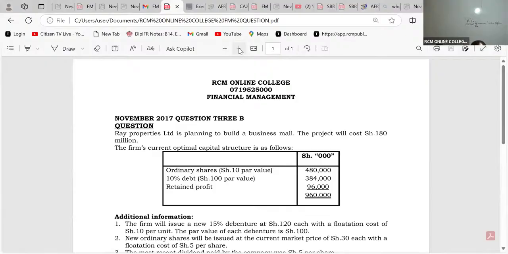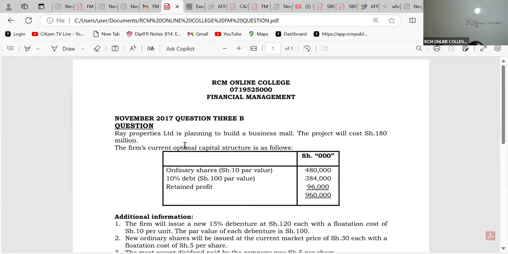It's quite an old question. Old is gold, always. November 2017, question number 3B. This question will expose us a lot to capital structure decisions and cost of capital questions. Most importantly, this concept of WMCC, weighted marginal cost of capital.